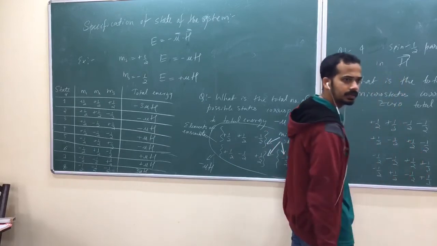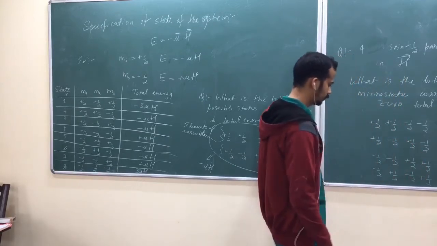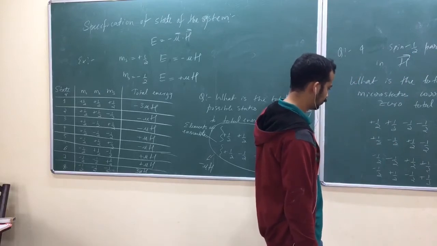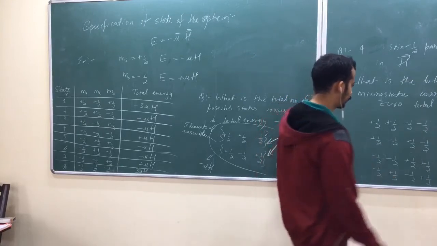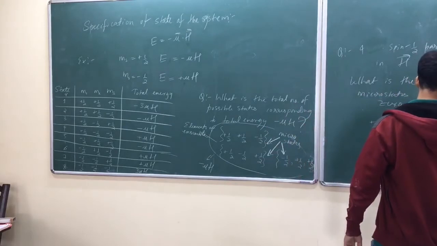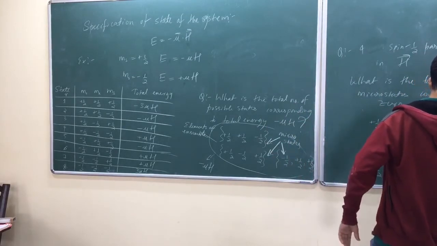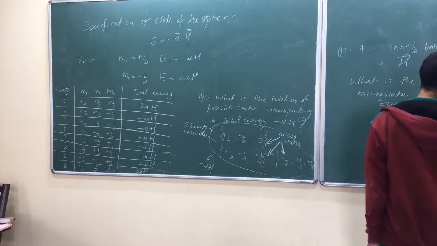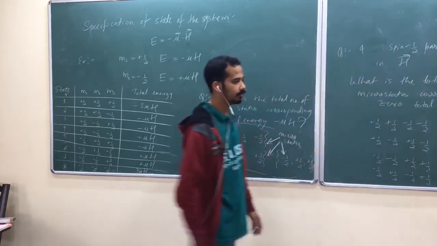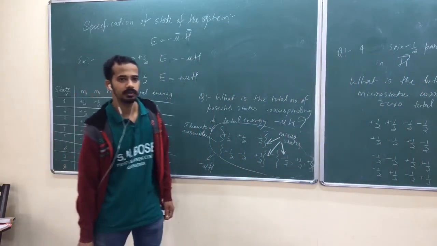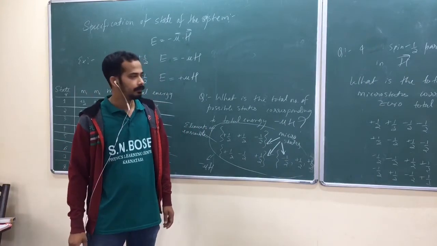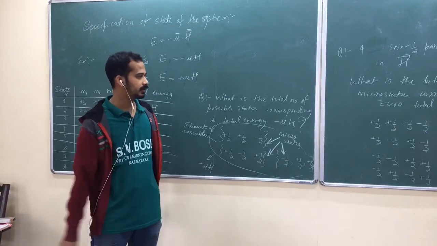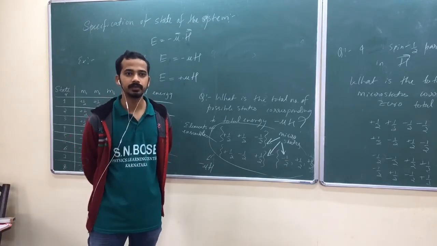Any other possibility? Minus half, plus half, minus half, plus half. So minus half, plus half, minus half, plus half. Do you have any other? I mean, do you have any permutation or combination way of finding this?